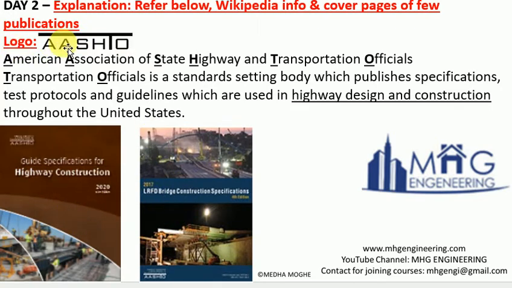The AASHTO logo is like this. The full form of AASHTO is American Association of State Highway and Transportation Officials, and it is a standard setting body which publishes specifications, test protocols, and guidelines which are used in highway design and construction throughout the United States. So they have many publications.